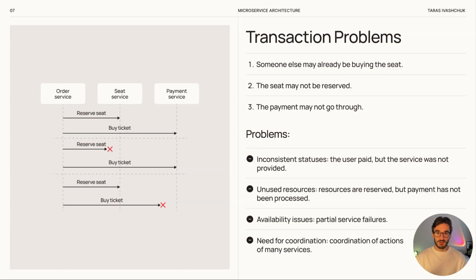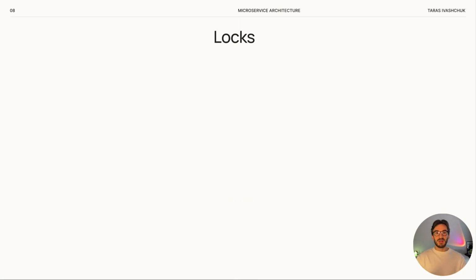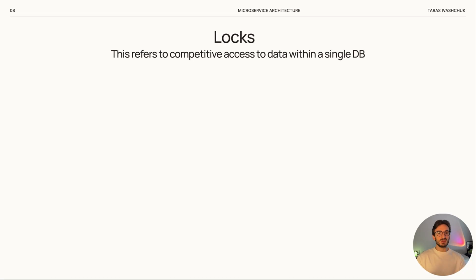Let's move to the first mechanism: locks. They are not directly about distributed transactions, but it's still useful to know about them and their types. In fact, locks are about concurrent access to data inside one database. In general, there are two main types: pessimistic and optimistic.